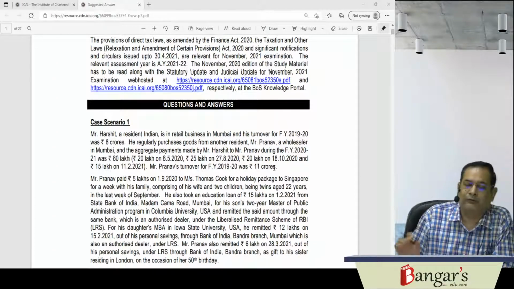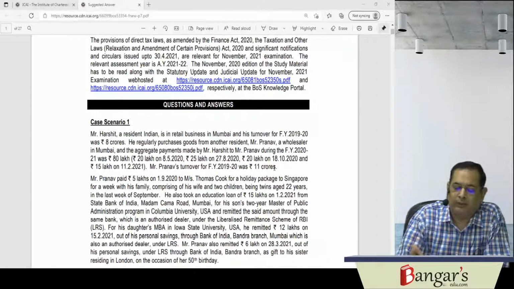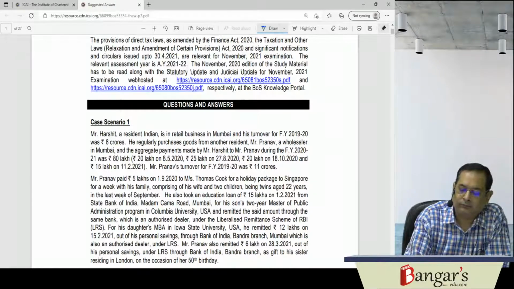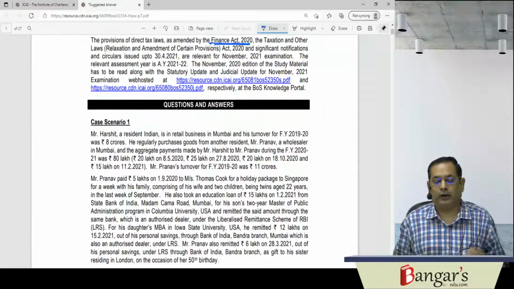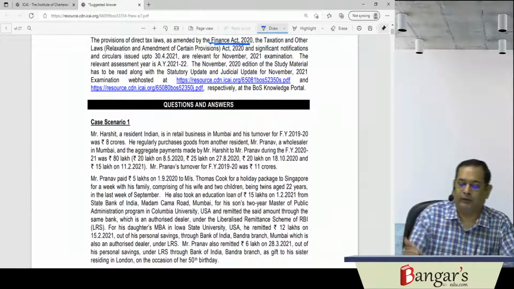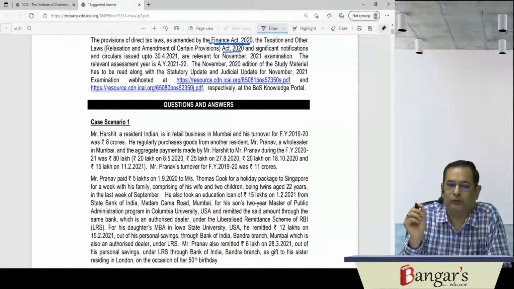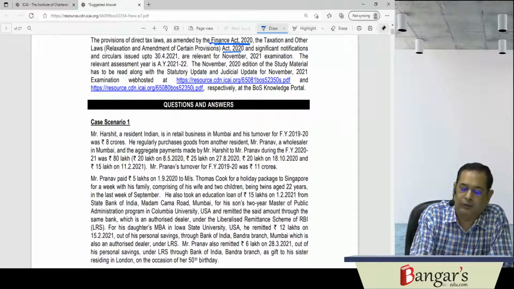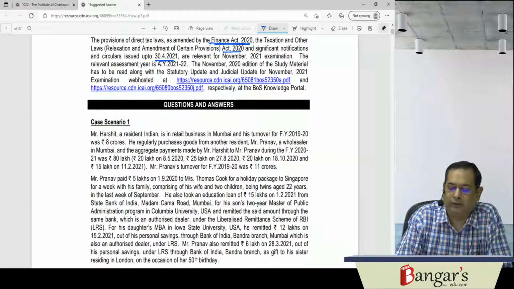The instructions which have been provided are that the provisions of the direct tax laws as amended by the Finance Act 2020, the Taxation and Other Laws (Relaxation and Amendment of Certain Provisions) Act 2020, and significant notifications and circulars issued up to 30th of April 21 are relevant for the November 21 examination.